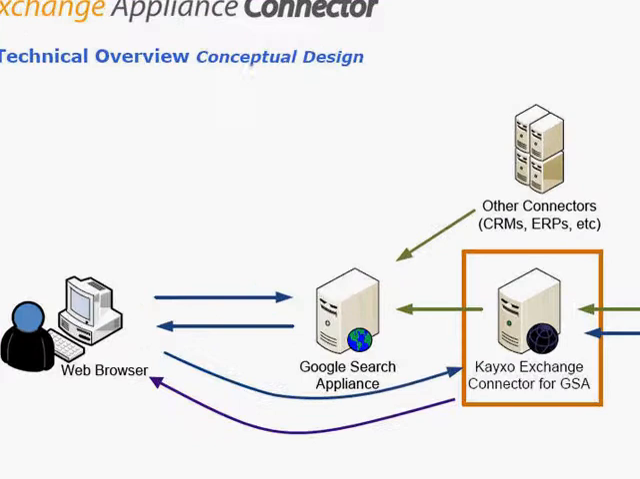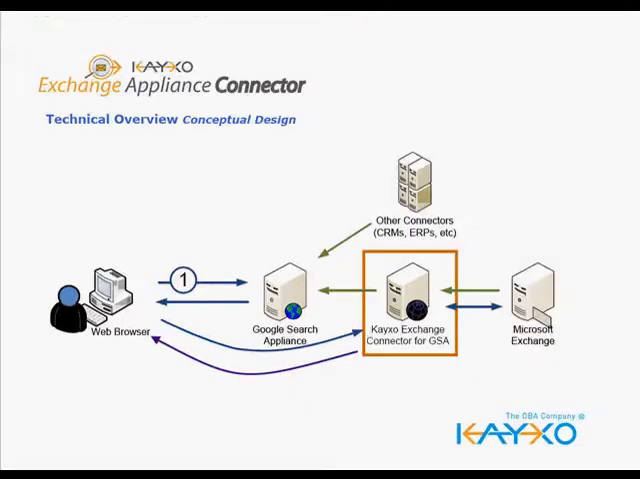When a user wants to find an item, the blue lines show the interaction step by step. First, the user opens the web browser, enters the GSA search screen and performs a search. Second, according to the user's permissions, the GSA returns results that may include Exchange information along with other indexed information from intranets, document repositories and other system adapters.